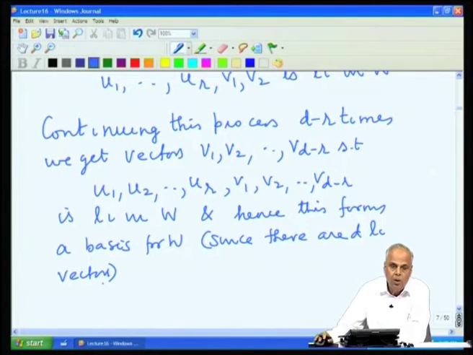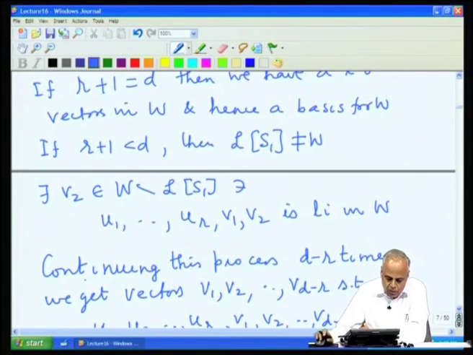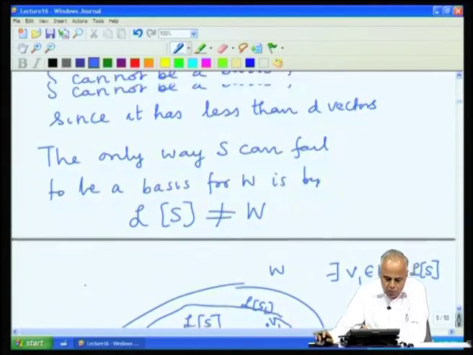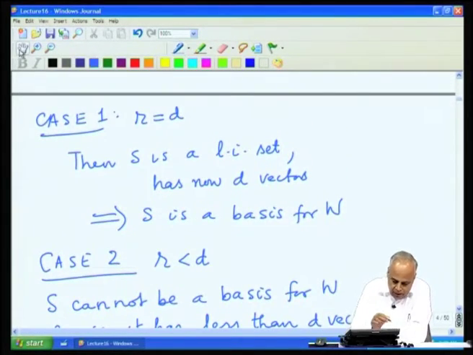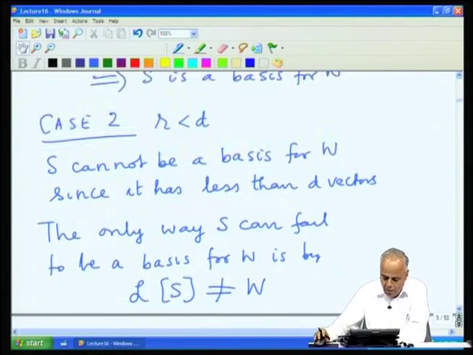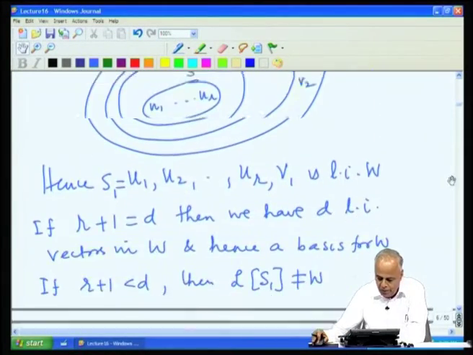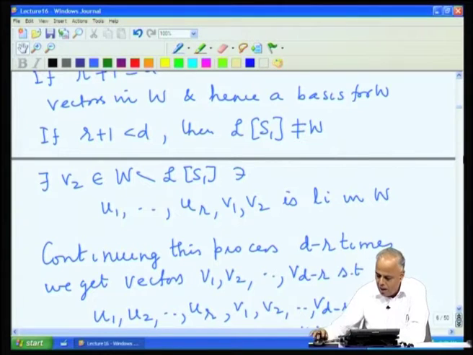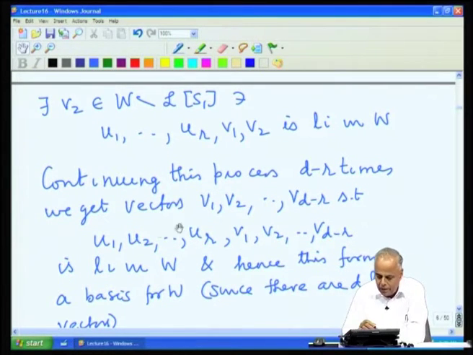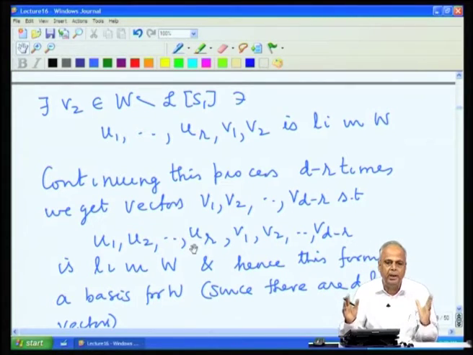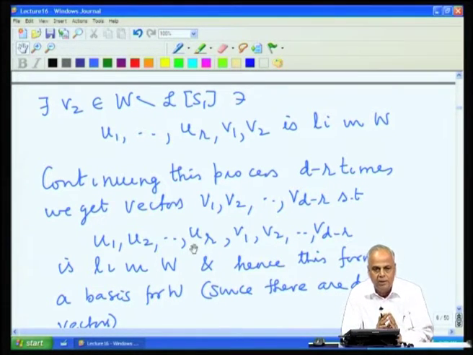So, therefore, either R is equal to D, as in case 1, in which case the starting set itself was a basis, or in the case R less than D, we are able to go on supplying vectors V1, V2, up to V(D minus R) and thereby making it a basis. So, either it is already a big enough linearly independent set to form a basis, and if it is not big enough, we can supply an adequate number of vectors so that it forms a basis.